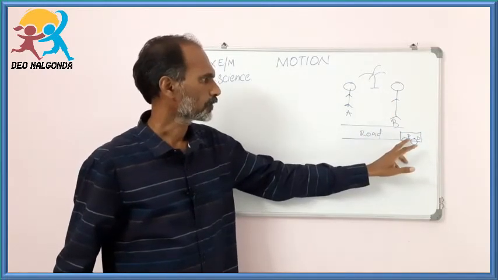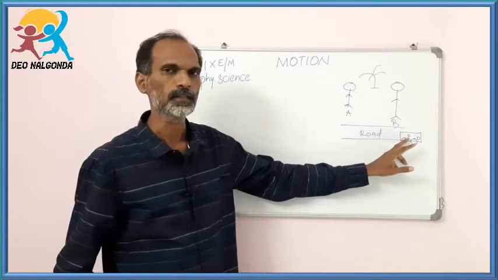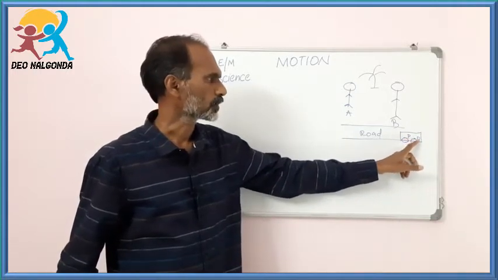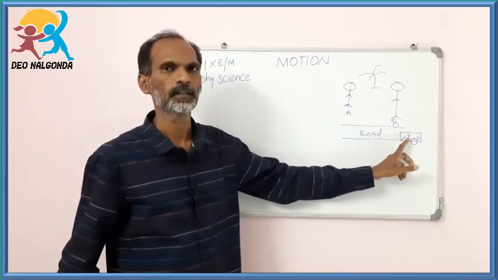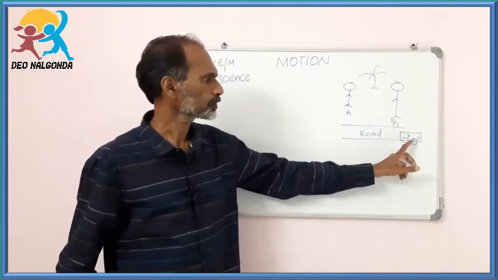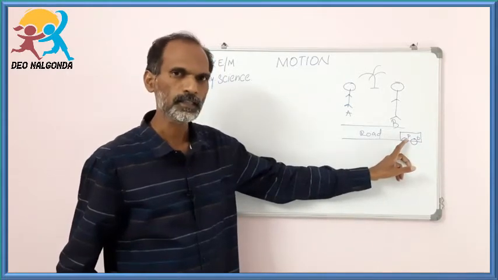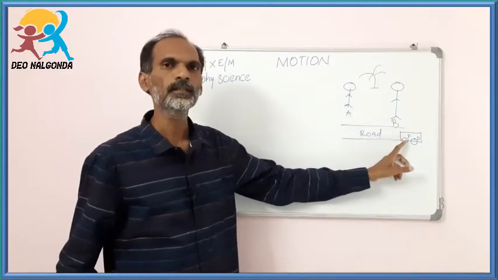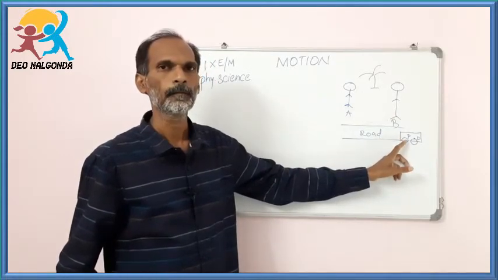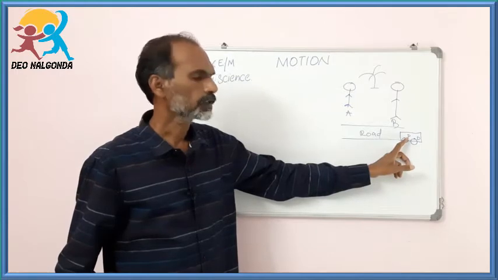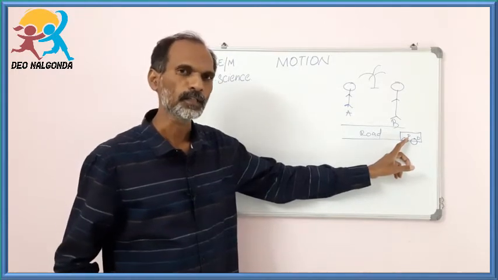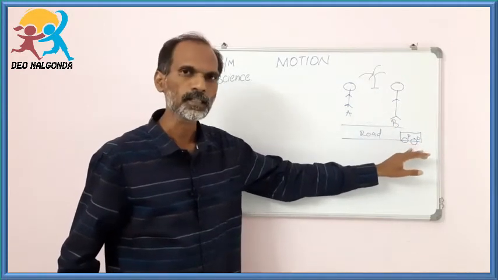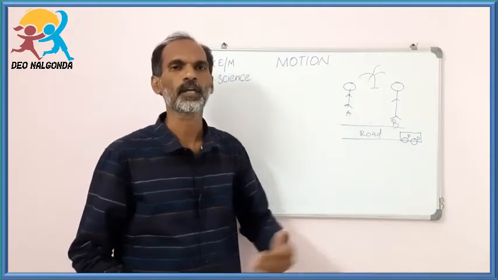For example, if the passenger is talking with the driver, with respect to the driver, the passenger is at rest. With respect to the driver, the passenger is at rest. But if comparing to this tree, the passenger moves. It means here the passenger is under motion with respect to the tree, or the passenger is at rest with respect to the driver.